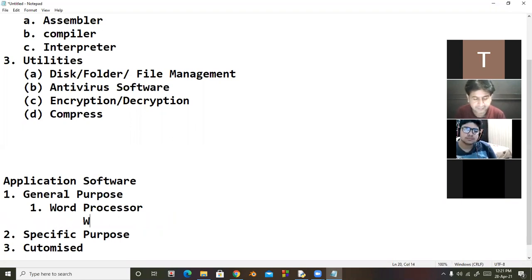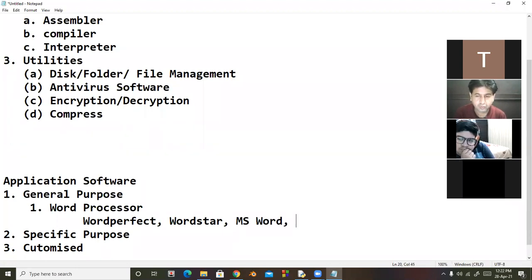Examples are WordStar, WordPerfect, MS Word, OpenOffice.org Writer. So these are word processors.